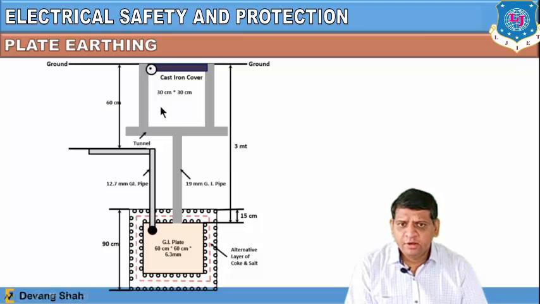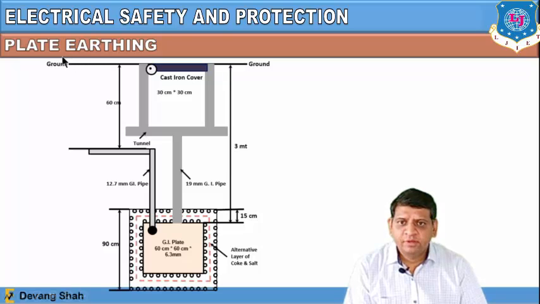Now here you can see again a funnel, and below the funnel you have a mesh wiring, or you can also adjust it this way, or straight away you can take the electrical wire coming from the home appliances inserted into this GI pipe, and that is shorted here, right?